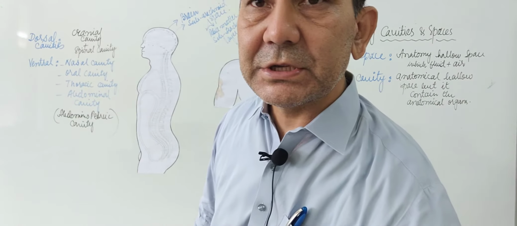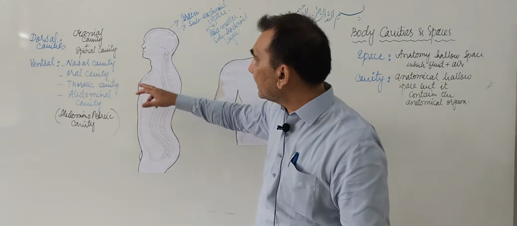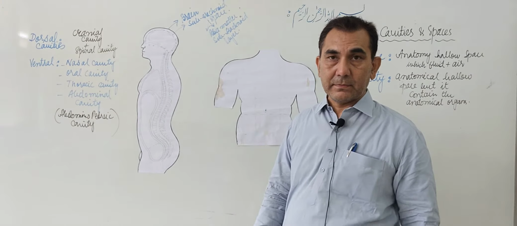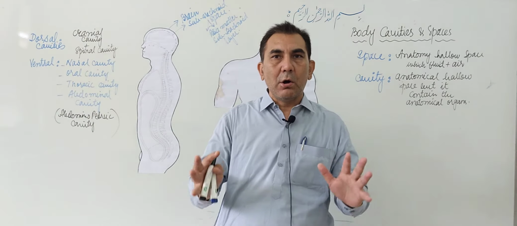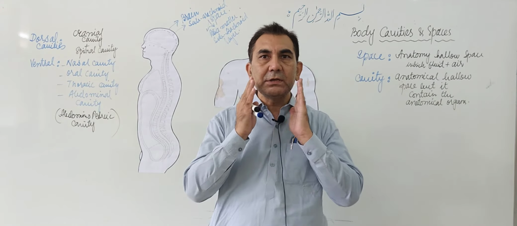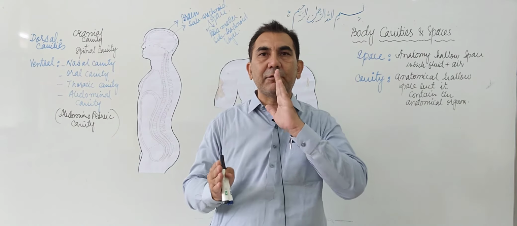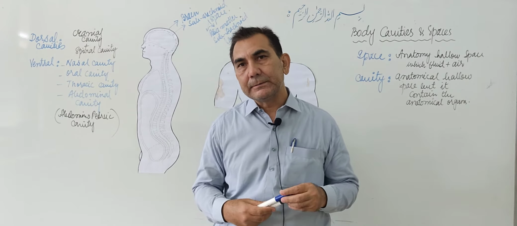Now we will go to another body cavity which is present at the front side. That is called the oral cavity. Now, how is the oral cavity made up? The oral cavity is again present in the skull, at the front side of the human body.